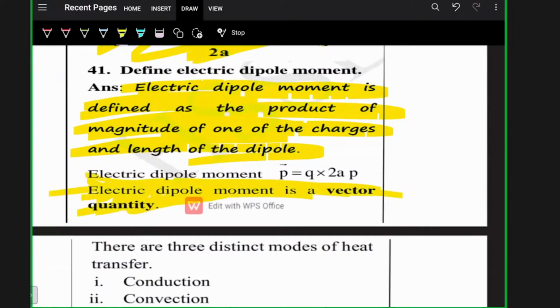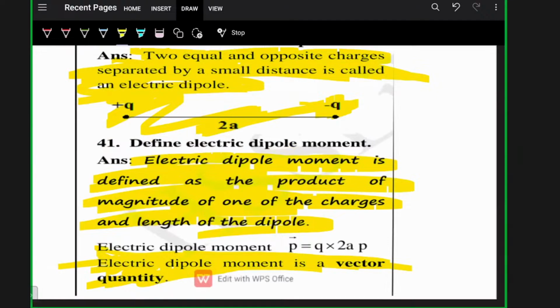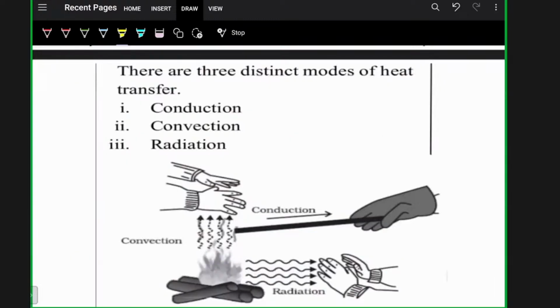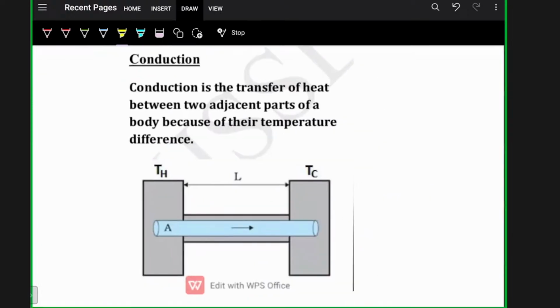Clear? Next question is about heat transfer. Again, it's from thermal properties of matter. We have three distinct modes of heat transfer. What are they? Conduction, convection, radiation. What is conduction? Conduction is the transfer of heat between two adjacent parts of a body because of their temperature difference.